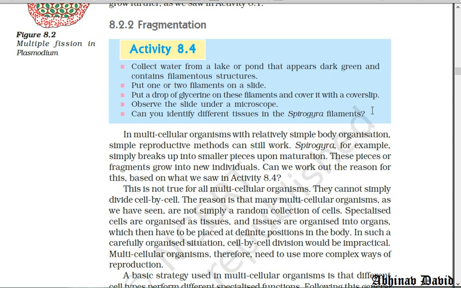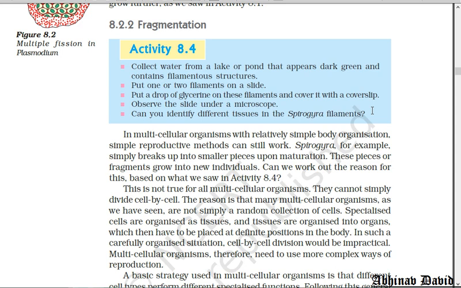So in this context we have already studied what fission is. In fission there are two types: binary fission and multiple fission. Binary fission examples are amoeba and leishmania, and a multiple fission example is plasmodium, the malarial parasite. Binary fission in amoeba takes place through any plane, but in leishmania it cannot take place through any plane. It occurs only through a particular plane, because it has flagella and a fixed shape. So that is binary fission.